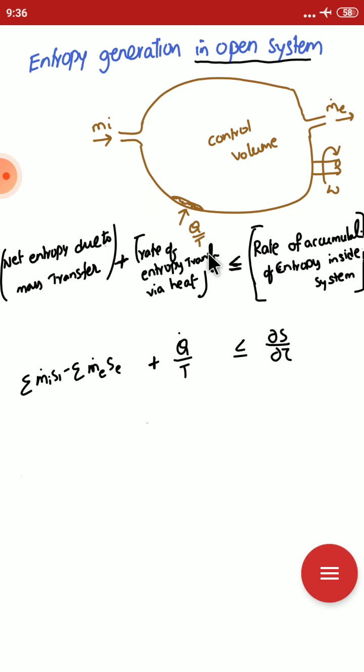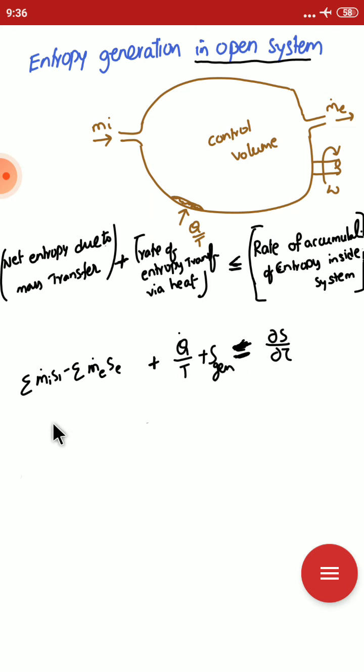is less than or equal to the rate of accumulation of entropy inside the system. This less than or equal to inequality is due to some amount of entropy missing, that is entropy generation. Then the sign is equal.